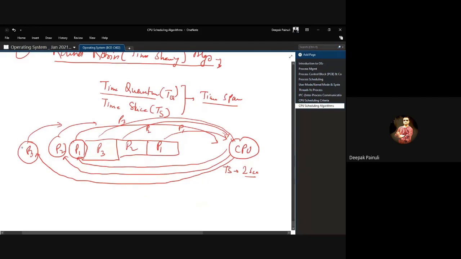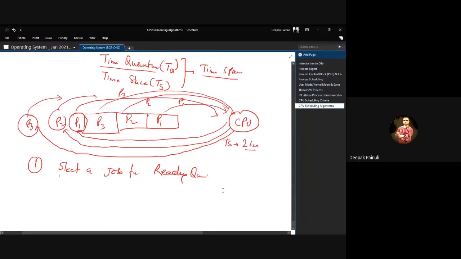So every time, see the steps. First, select a job from the ready queue. So the CPU is selecting the first process in the system, right?